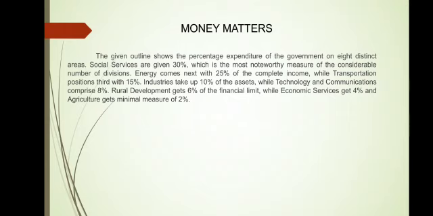We can further add that agriculture, being the most important or primary source of income in our nation, is getting the minimal measure. We can extend that by 2 more lines. Okay, so this is the overview and this is the way you are supposed to write this information transfer, which goes from non-verbal to verbal.